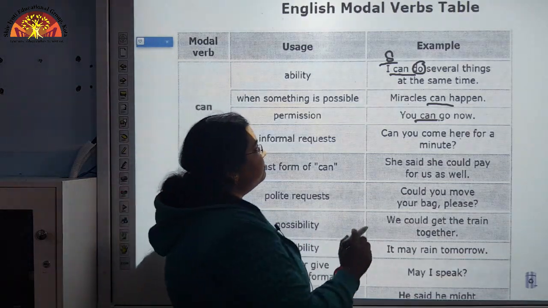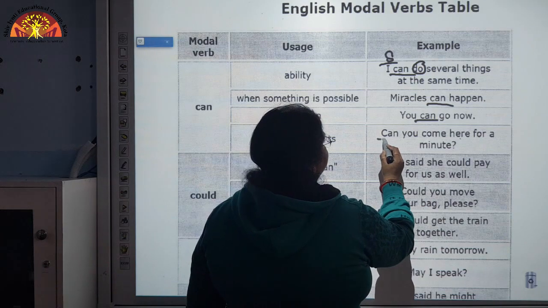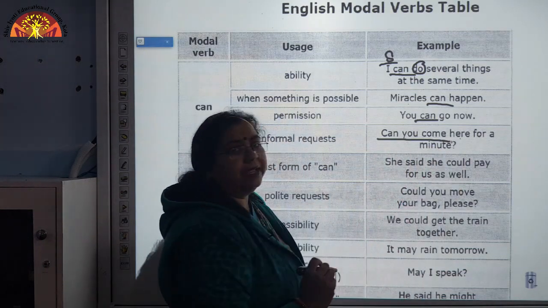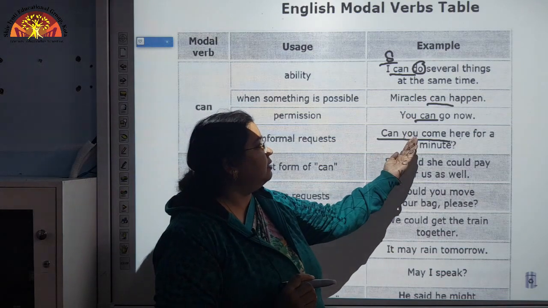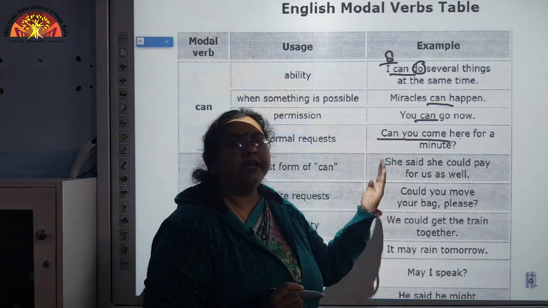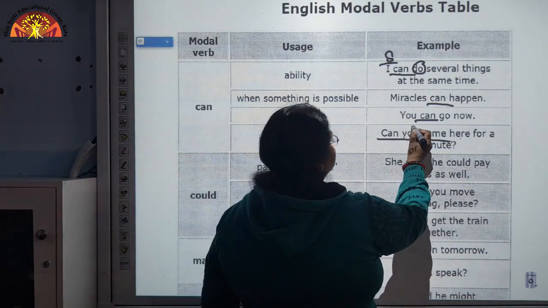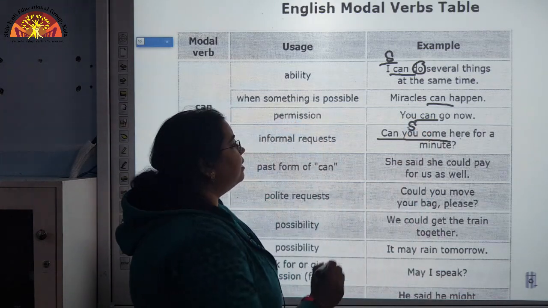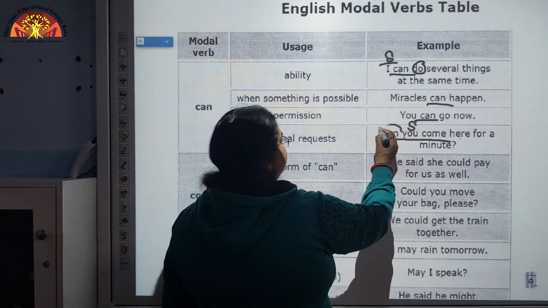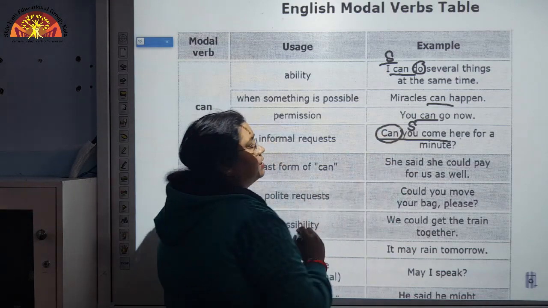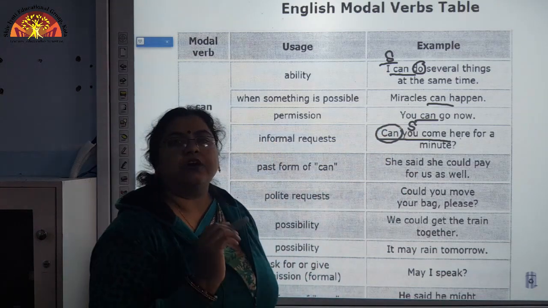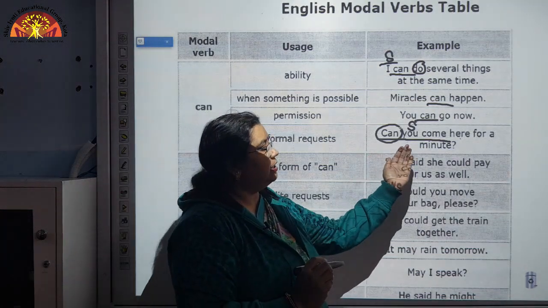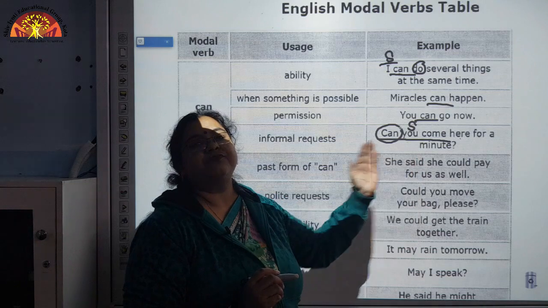Now, similarly, see here, there is an interrogative sentence. What is happening? Can, the auxiliary verb, is preceding the subject, you, because it is the auxiliary verb, and we write the interrogative sentence in this format.